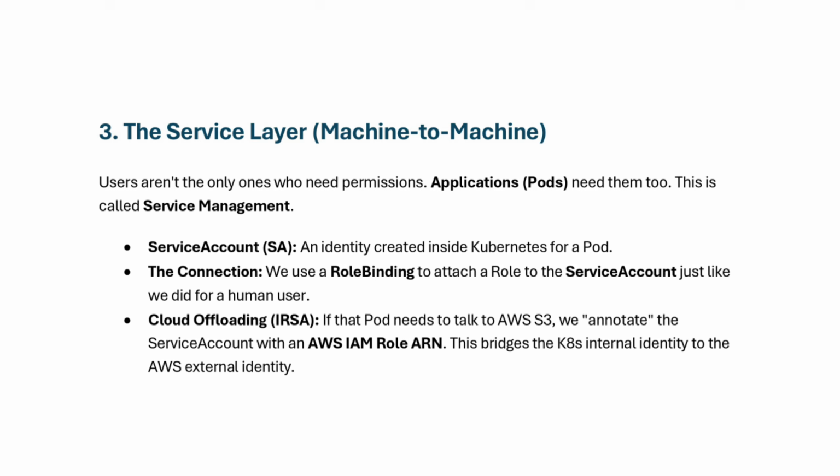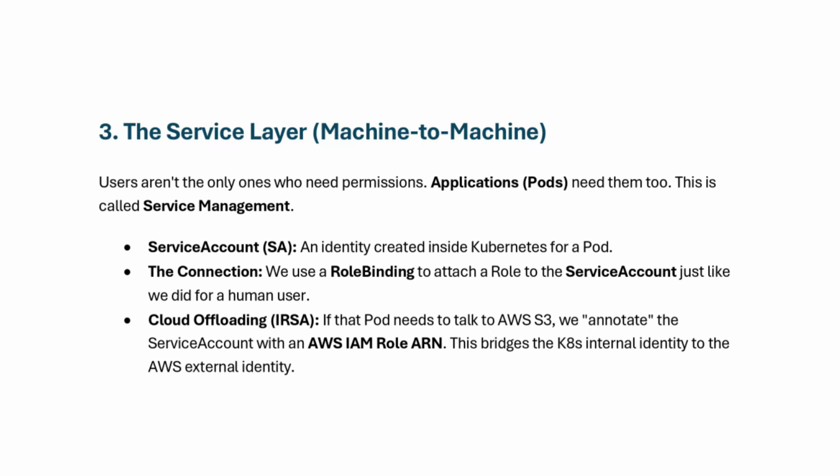So until now we understood the permissions with respect to the users having access, first access with respect to the cluster and doing actions according to it or in the namespace. Now we get the point that users need permissions, role-based access control, etc. But applications or pods need them too, which is called service management. By default, there is a service account created inside Kubernetes for a pod. We would be doing the same as what we did previously for the user. Now it would be with respect to the application or pod, meaning we will be using the role binding concept to attach a role to the service account just like we did for the human user.